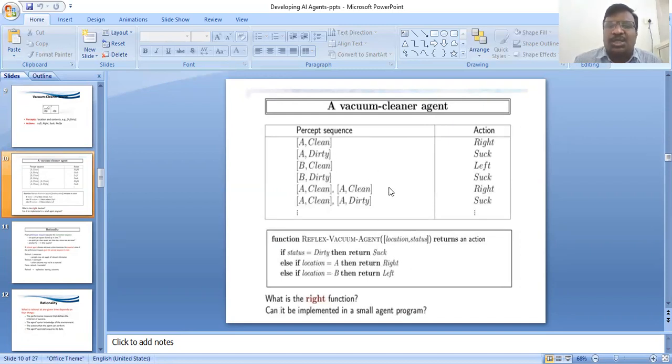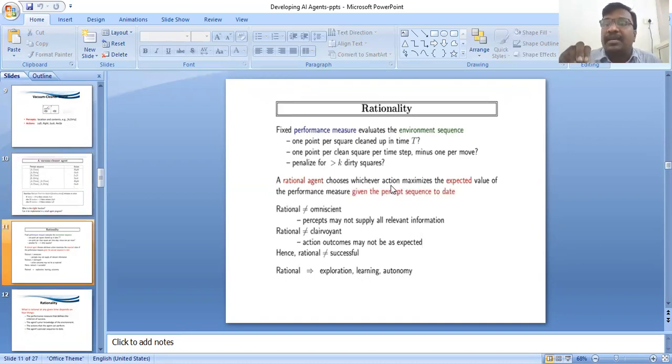What is the right function? This is an example. What is the rationality here? Rationality is the fixed performance measure that evaluates the environment sequence. That is the rationality.